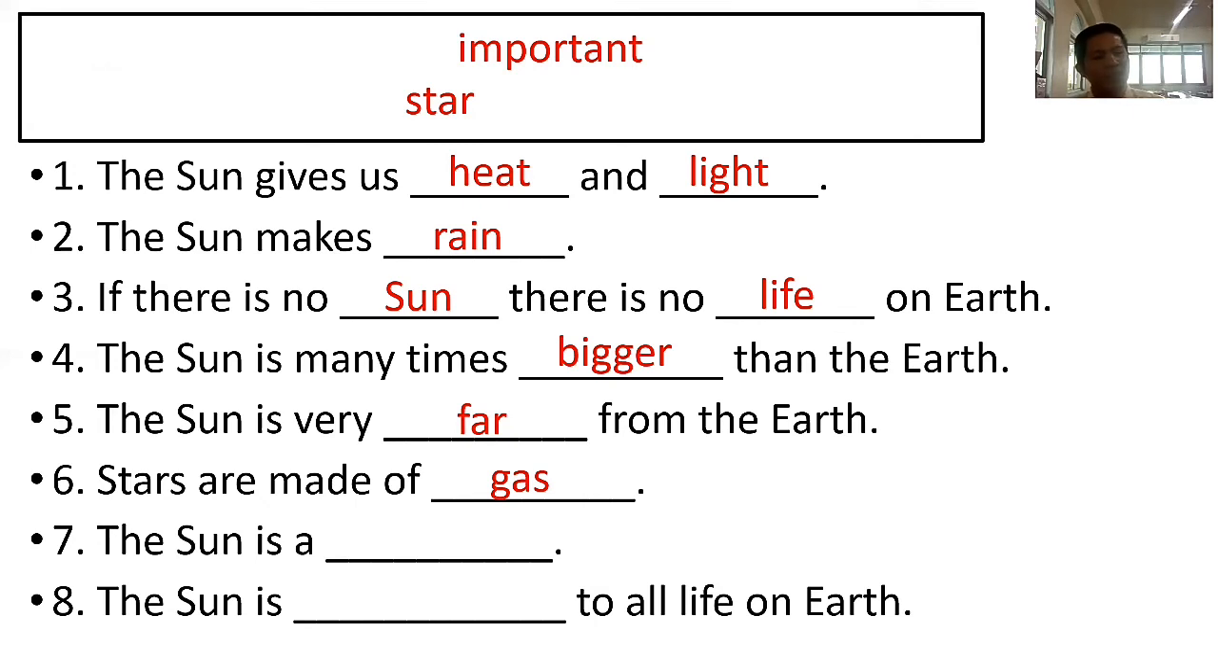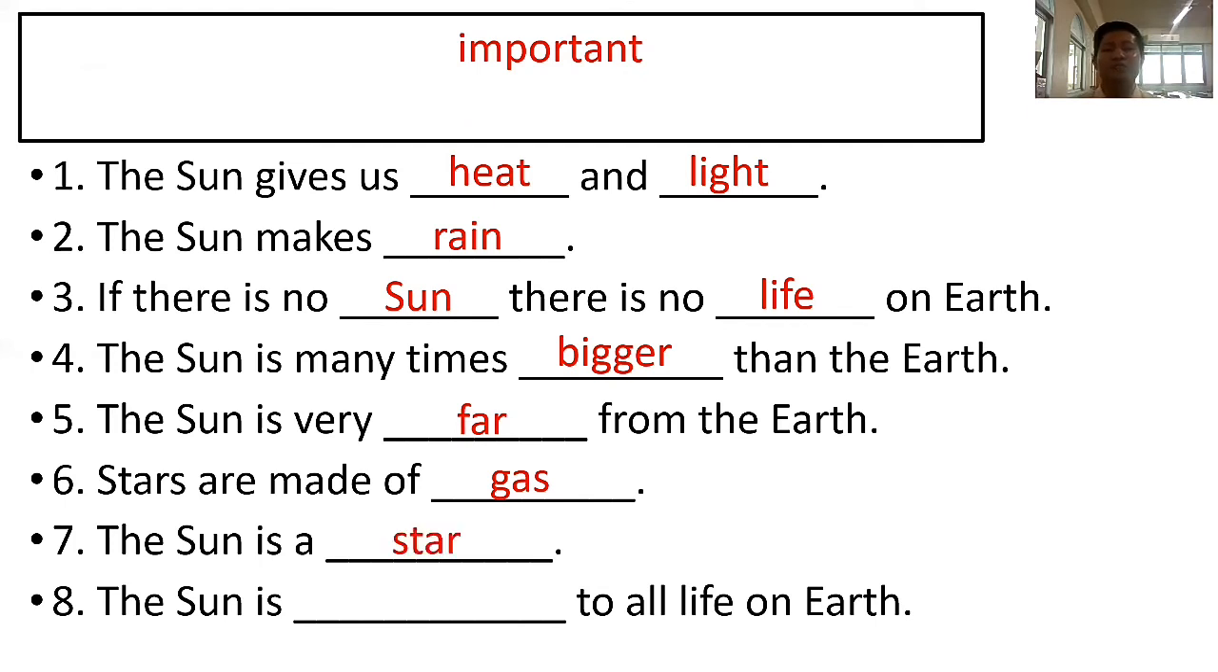Number 7. The sun is a blank. The hint here is 4 letters. So what is the right answer? Good job. The sun is a star.